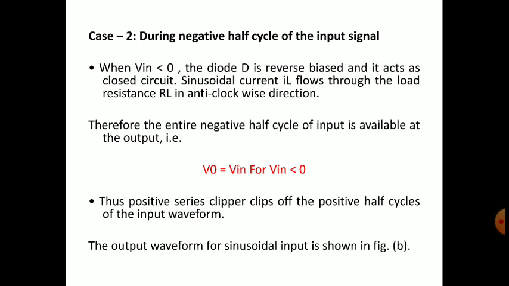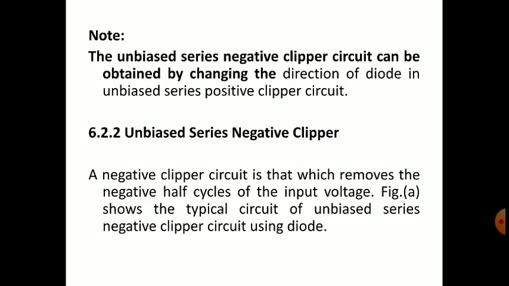Then sinusoidal current IL flows through the load resistance RL in anti-clockwise direction. Therefore, the entire negative half cycle of the input is available at the output. So V output is V input for V input less than 0. Thus, the positive series clipper clips off the positive half cycles of the input waveform. The output waveform is shown in figure B.